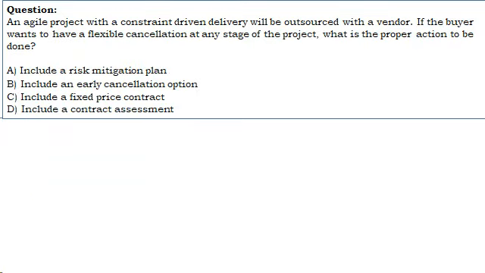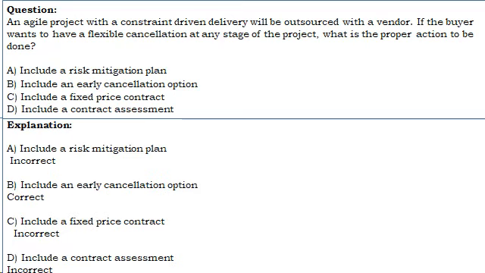Let us look at this question. An Agile project with a constraint-driven delivery will be outsourced with a vendor. If the buyer wants to have a flexible cancellation at any stage of the project, what is the proper action to be done? A. Include a risk mitigation plan. B. Include an early cancellation option. C. Include a fixed-price contract. D. Include a contract assessment.